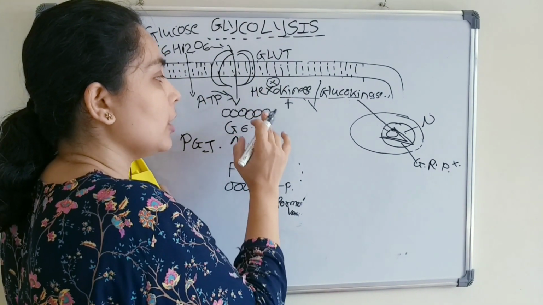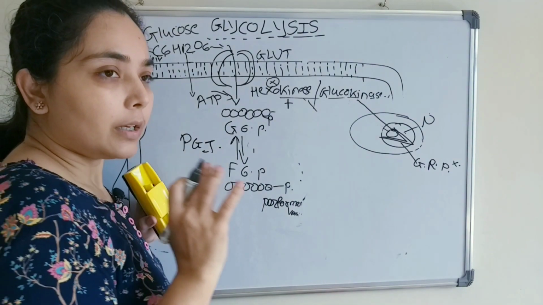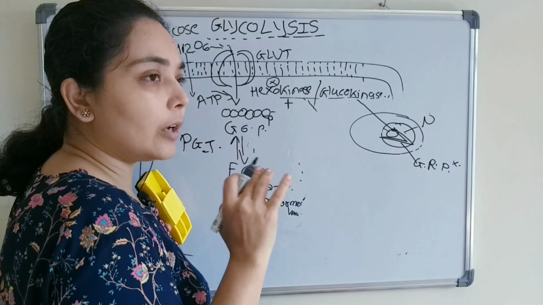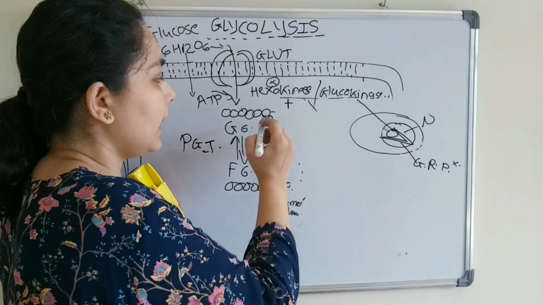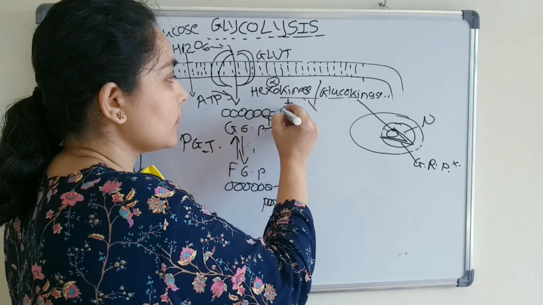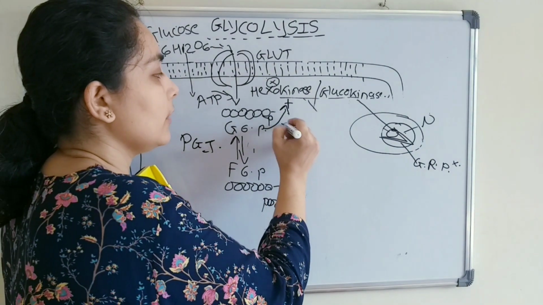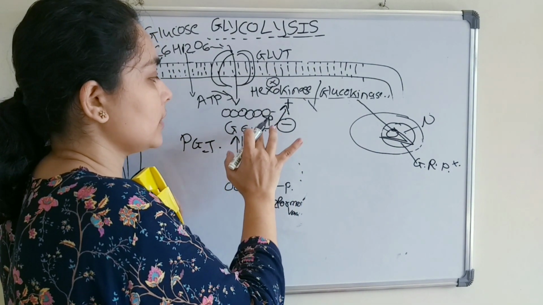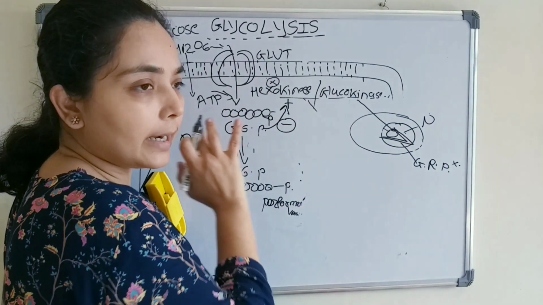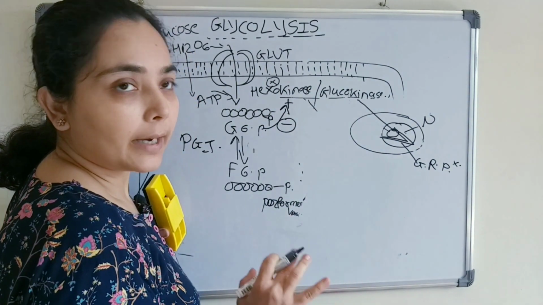It will phosphorylate. But when there is enough ATP, or when the glycolysis process is not required, at that time this glucose 6-phosphate will act as a negative regulator of hexokinase. Glucose 6-phosphate will bind to hexokinase and hexokinase will stop its activity.